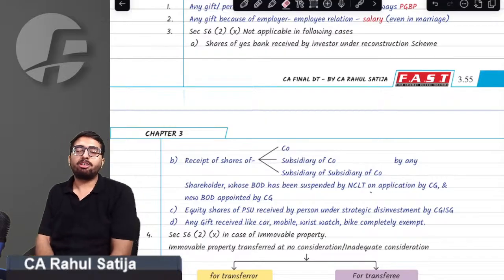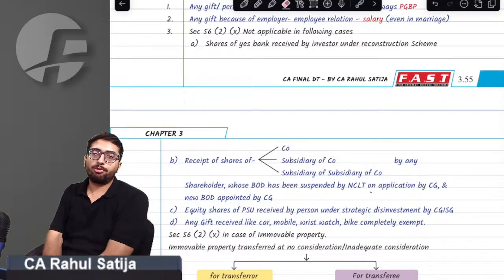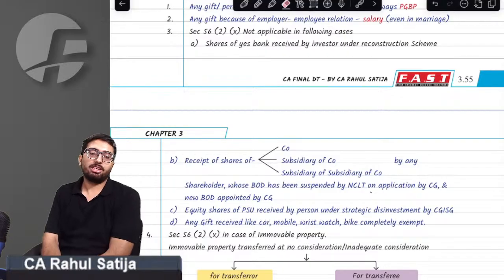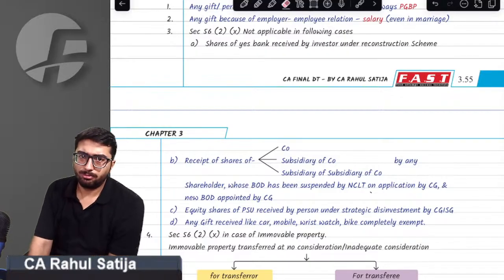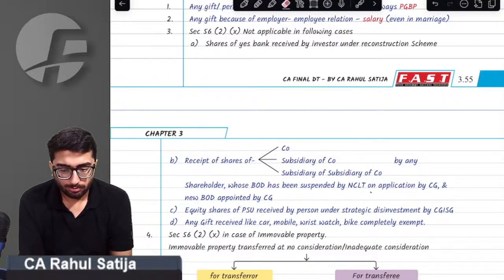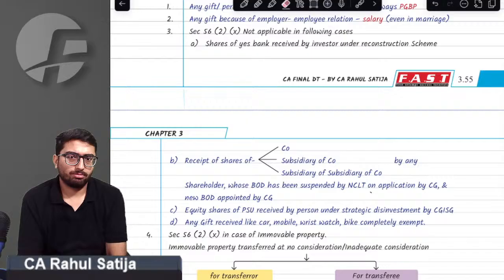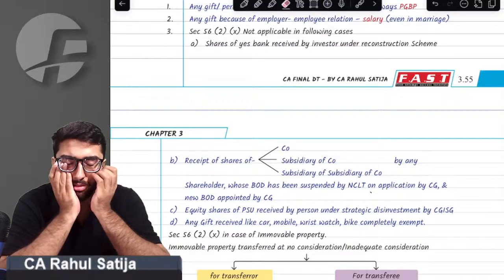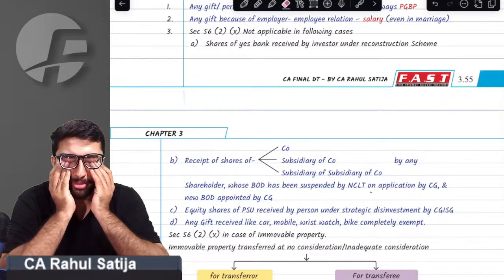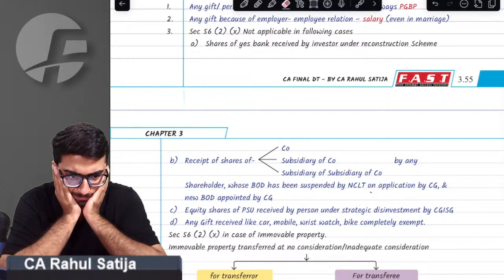Sir, are we clear with the gift provisions? If we are clear, then we have to proceed further with taxation in case of immovable property. Taxation in case of immovable property. That is going to take a bit of a while. Just let me know. Are we clear till now?